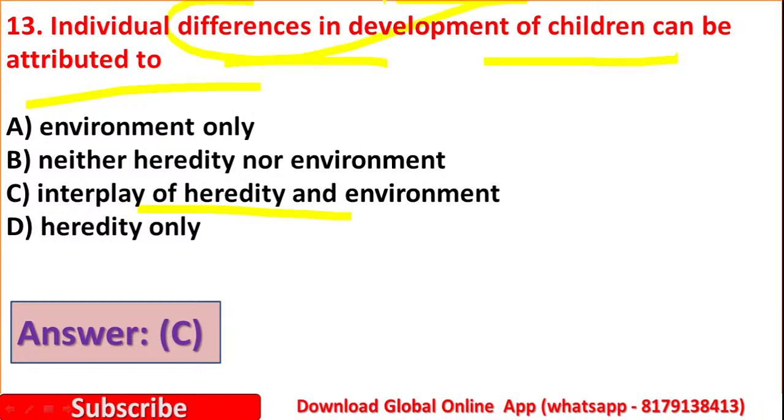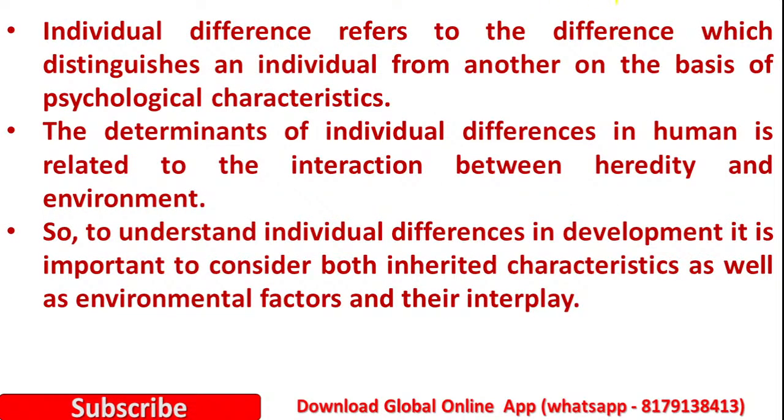Individual differences means the differences which distinguish one individual from another. The determinants of individual differences in humans are related to the interaction between heredity and environment.